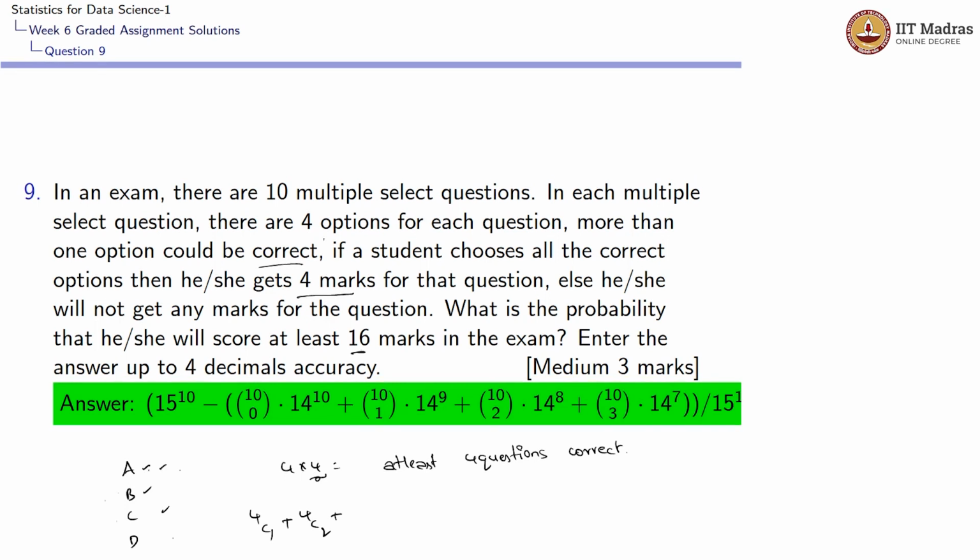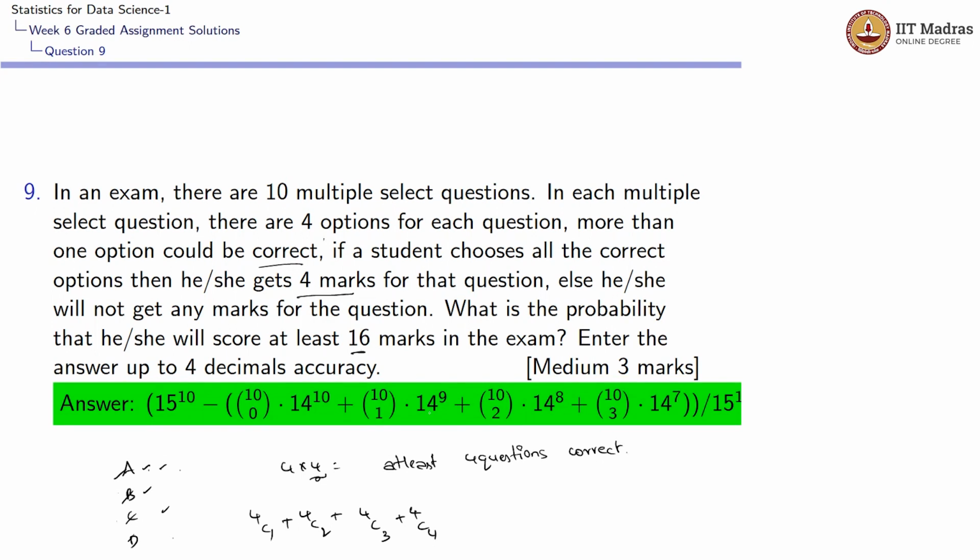Or he could select 3. He could select ABC, BCD, ACD or ABD. So he should be selecting 3 options from these 4. So the total number of ways that could be done is 4C3. Or he could select all the 4. He could tick A, B, C, D. That could be done in one way, 4C4.